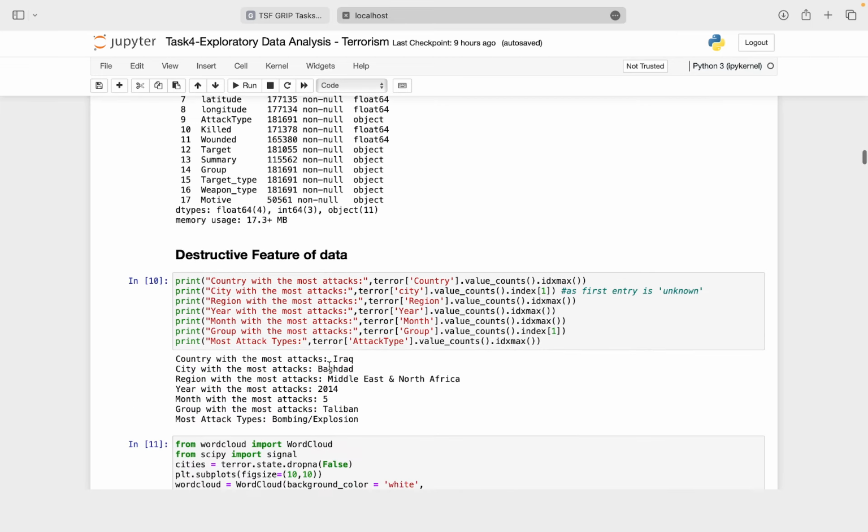Then I found out the destructive feature of the data by performing the following activities. The country with the most attacks is the country for which the idxmax value is the most, and that country happens to be Iraq. The city with the most attacks is the one which has index 1, and hence it happens to be Baghdad, as index 0 is unknown, and so on.